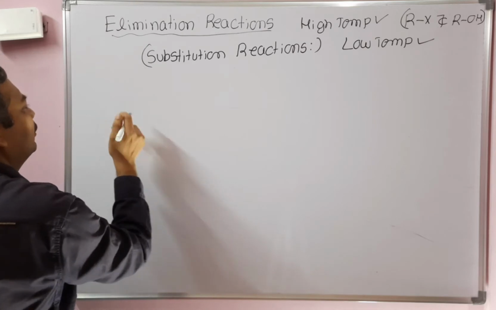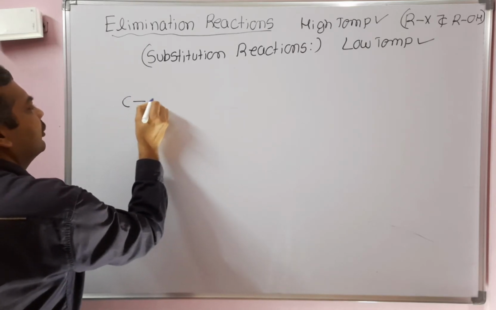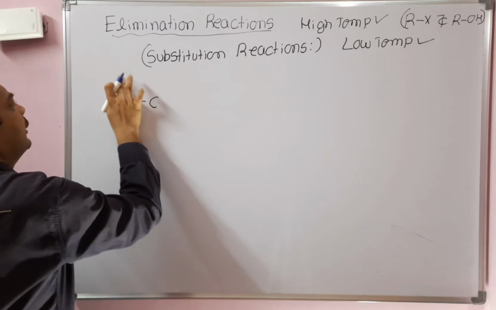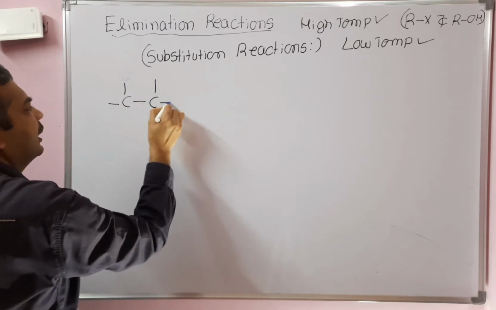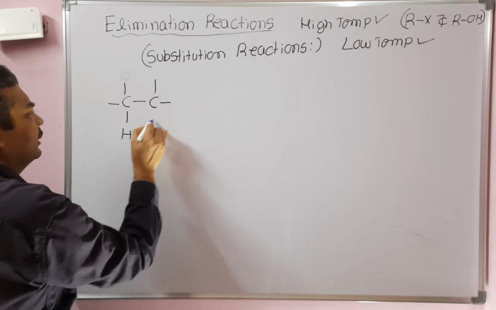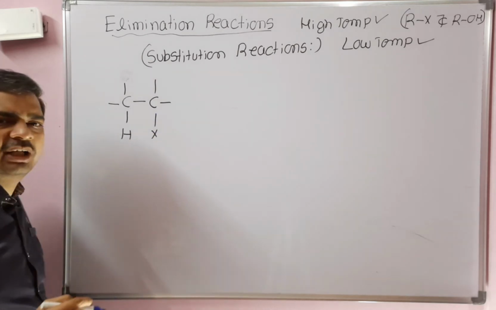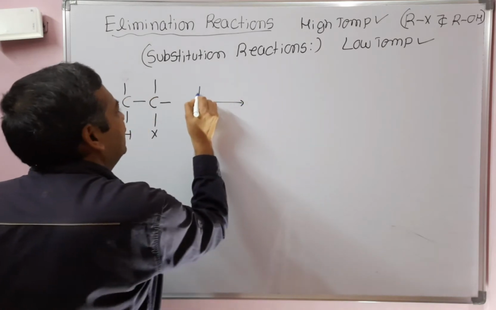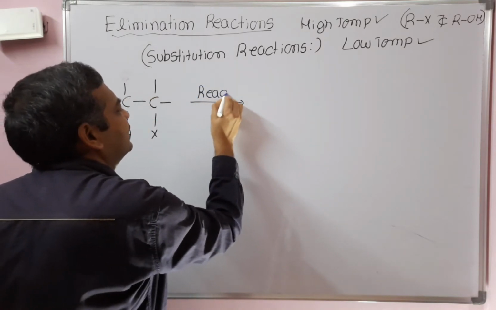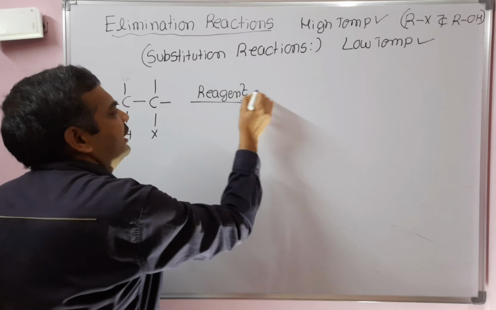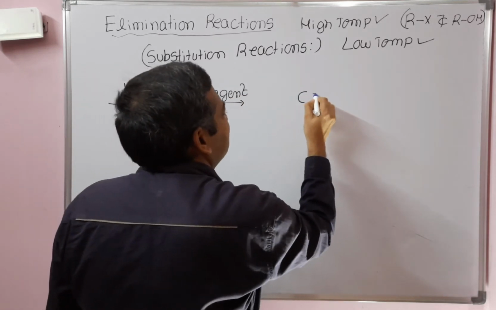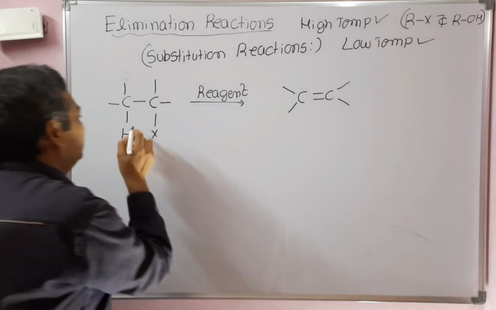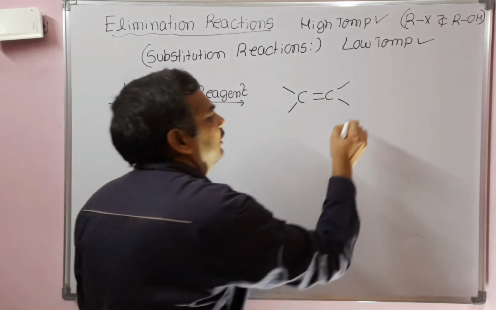Let's see one example. First we will take the alkyl halide. X stands for halogen: chlorine, bromine, iodine. In the presence of the reagent, what is happening here? Elimination will take place. C double bond C. So these two groups will be eliminated: HX.